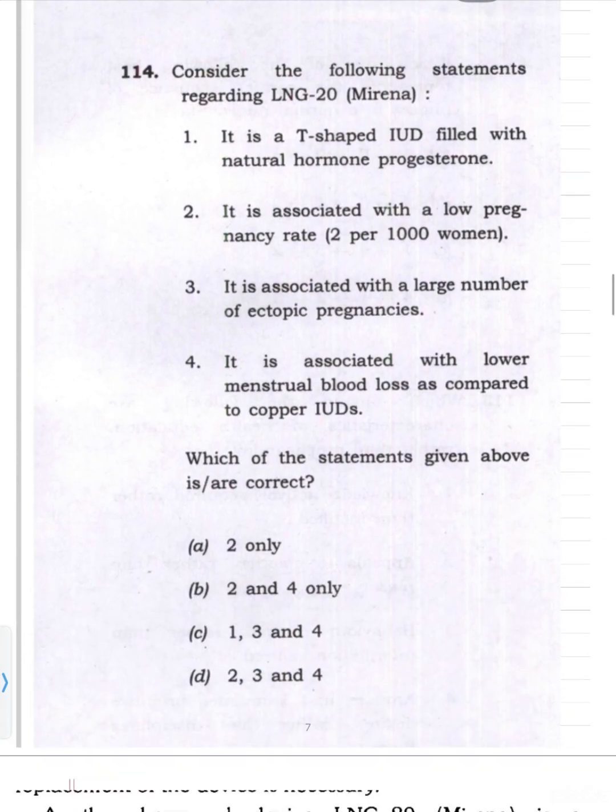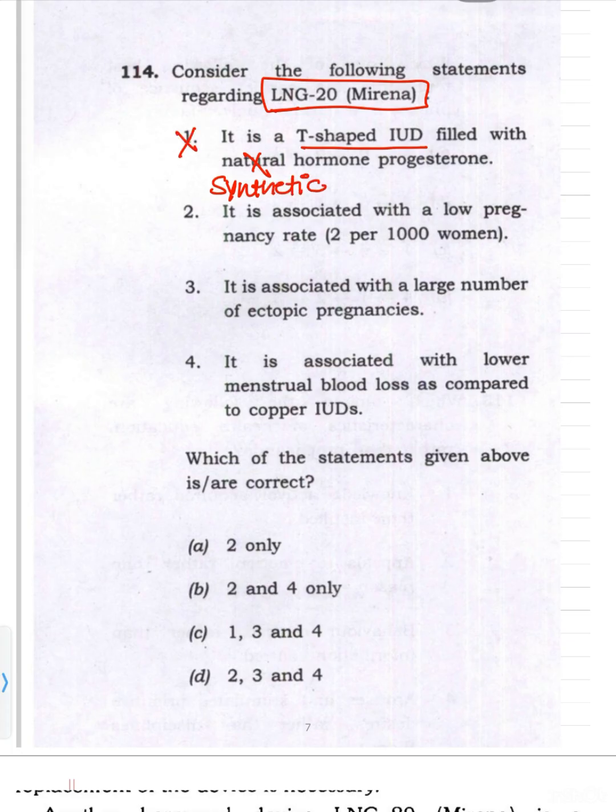Now coming to the 114th question. Consider the following statements regarding LNG20 or Mirena. So LNG20, levonorgestrel 20, Mirena. First is a T-shaped intrauterine device. This is correct. Filled with natural hormone progesterone. No, it's a synthetic progesterone. So levonorgestrel is a synthetic progesterone.